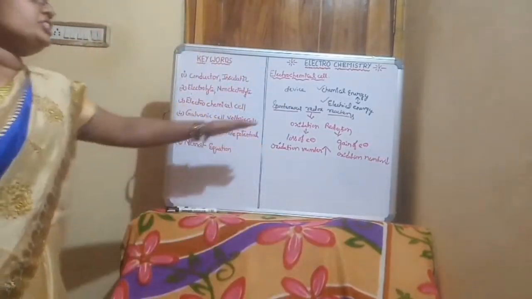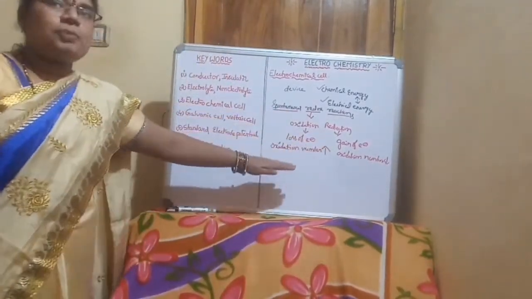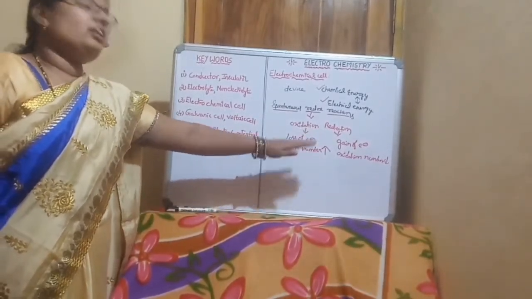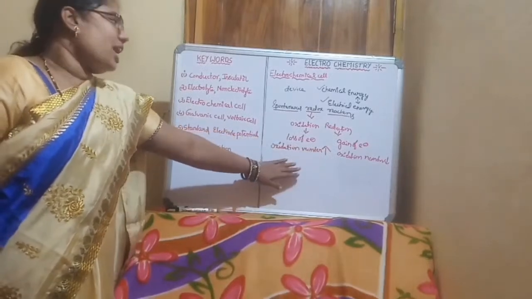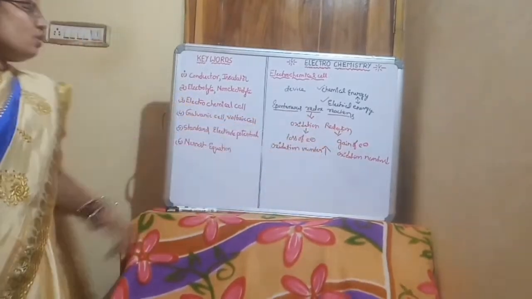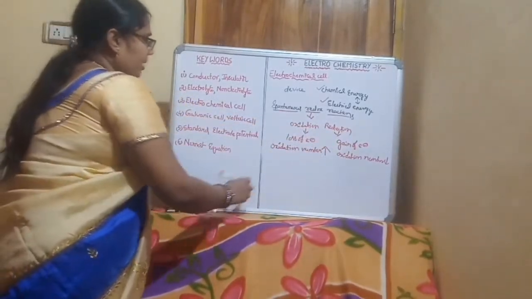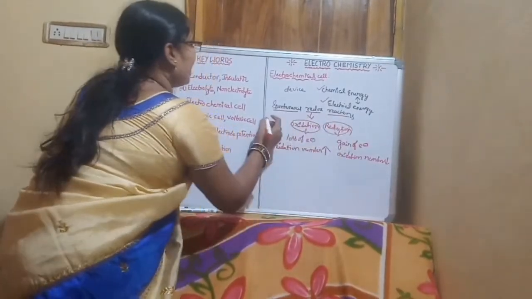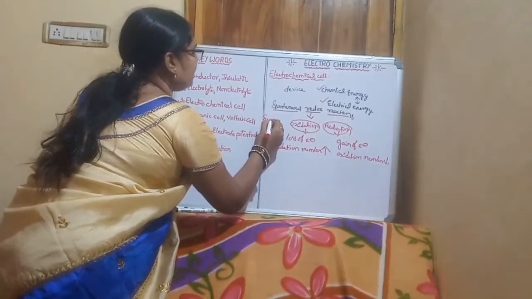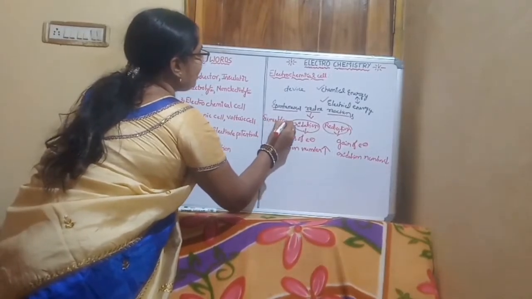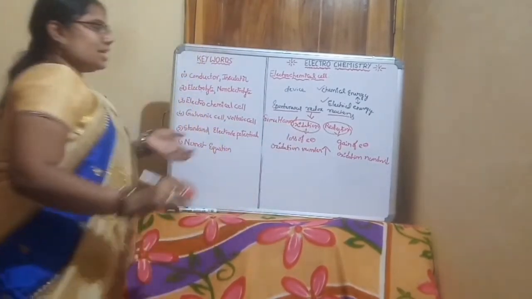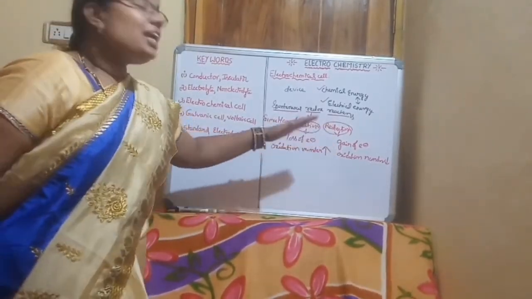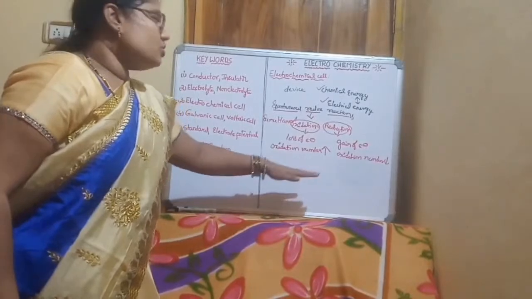If oxidation and reduction take place simultaneously in a reaction, then those reactions are known as redox reactions. That means the oxidation reaction and reduction reaction take place in the same reaction.